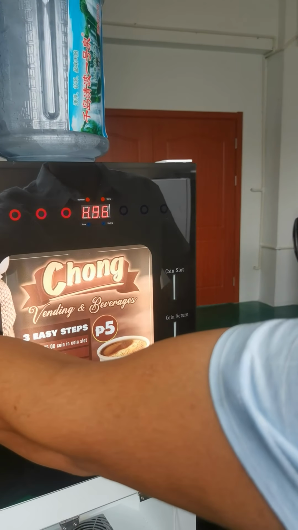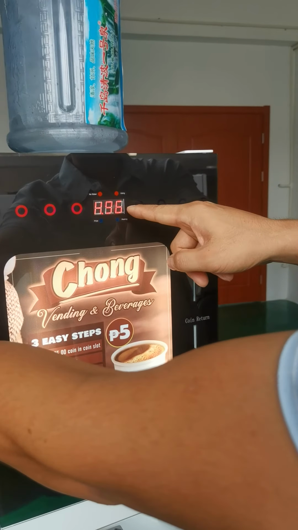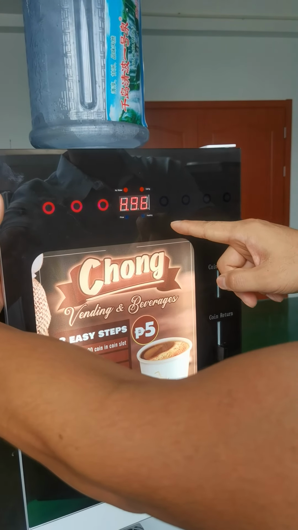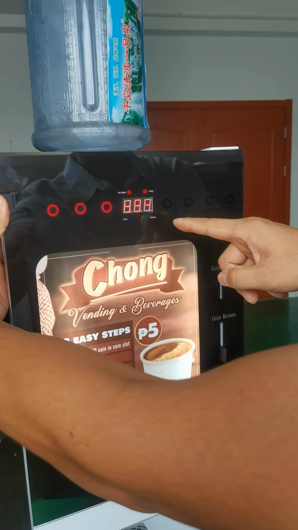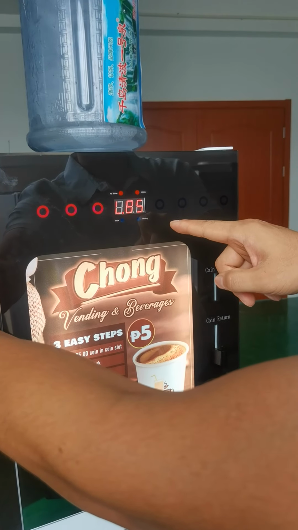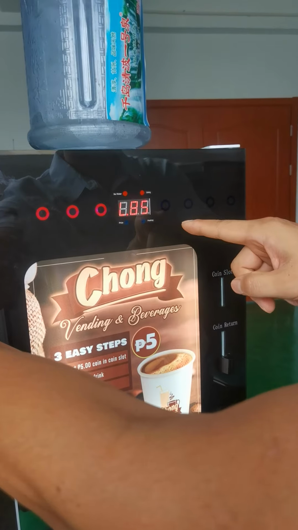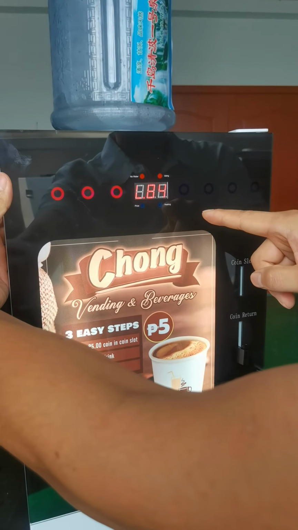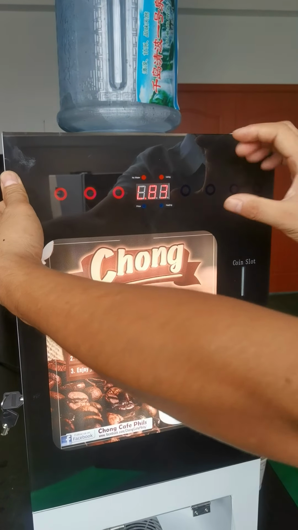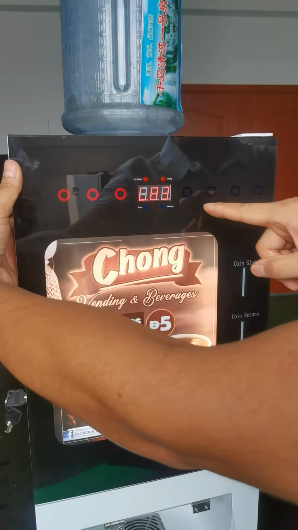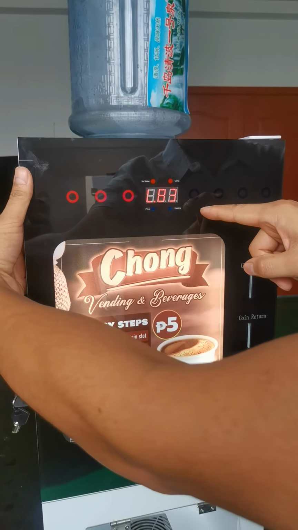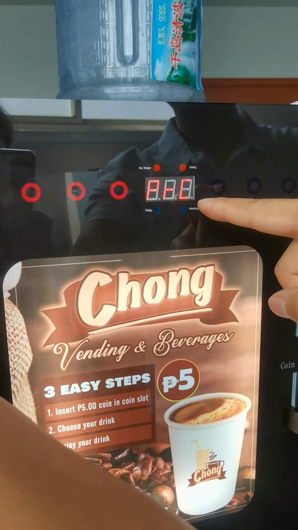It will show the highest temperature. You can use the increase button and decrease button to set. And this is the lowest temperature setting. You can also increase and decrease to set. And then now is for the price.